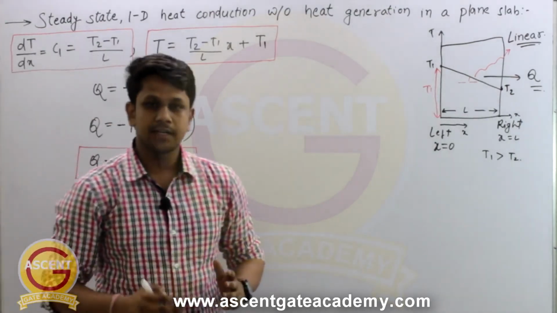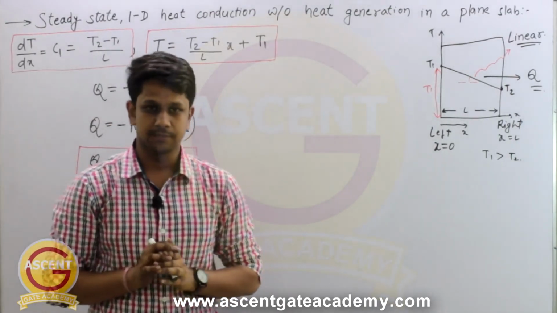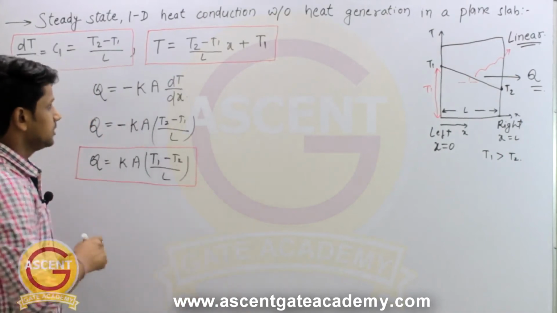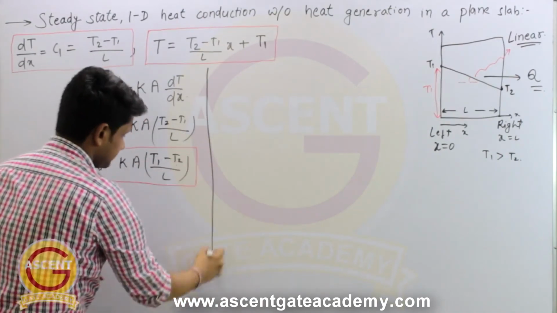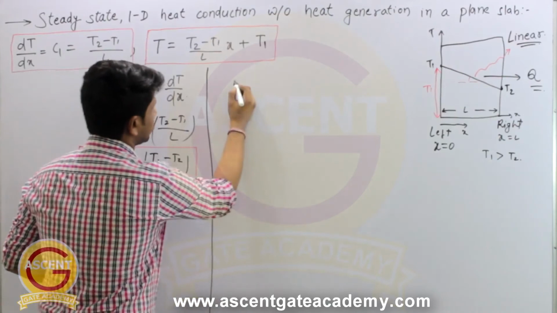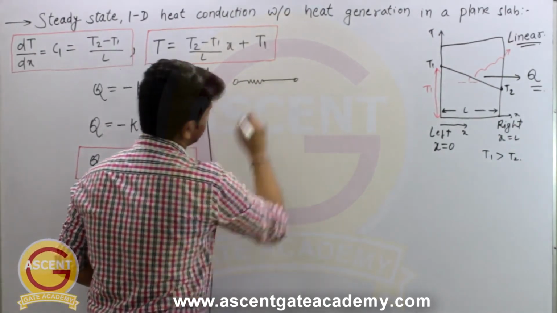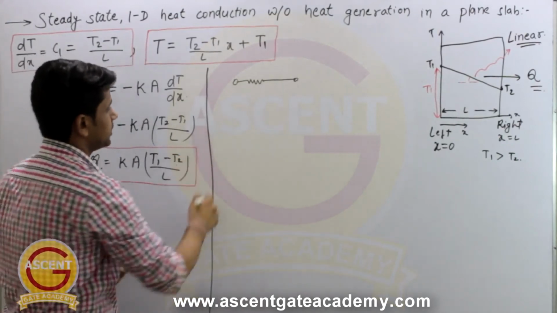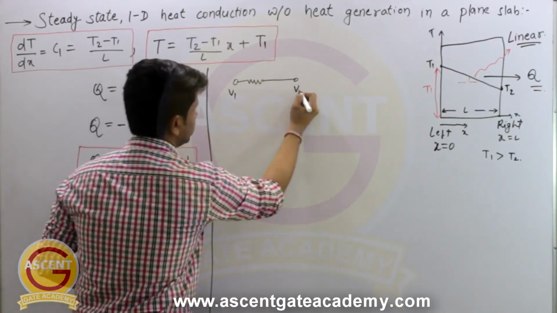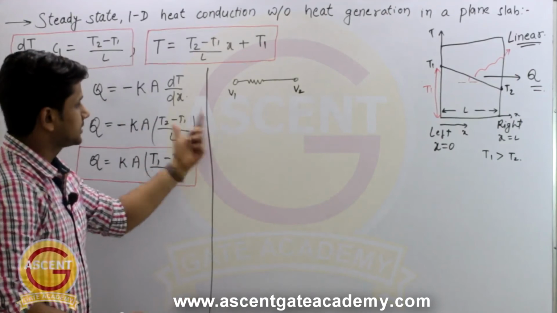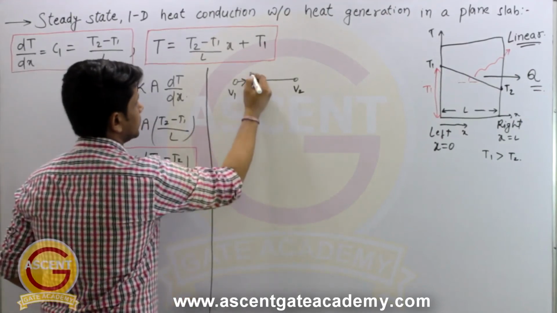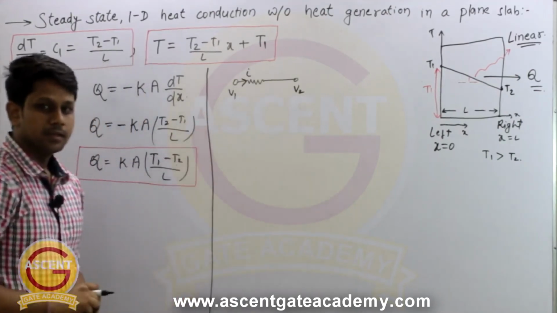Now there is some electrical analogy to this heat transfer. So we know that if there is an electric circuit which is maintained at potential difference of, let us say, V1 minus V2, and let us say a current I is flowing, right.